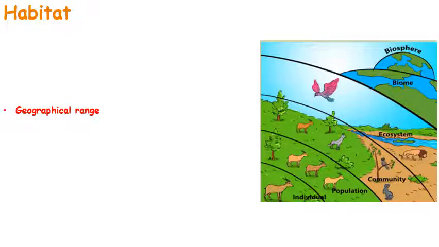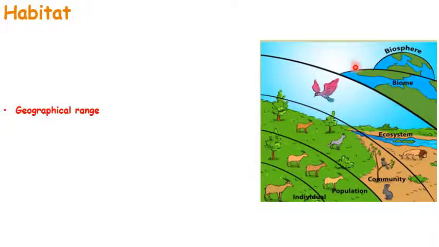So what is a habitat? A habitat is a place where an organism, a group of organisms, or a community of organisms lives. Say for example, this is a habitat where you can find different animals. You can see here a rabbit, deer, birds, plants, lions, crocodiles, all living in a particular habitat. We can say that.